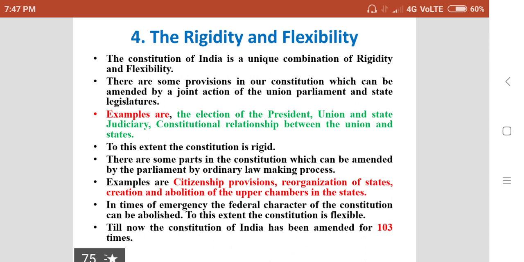In times of emergency, the federal character of the Constitution can be abolished. So, to this extent, the Constitution is flexible. Till now, the Constitution of India has been amended 103 times. So, this clearly shows how flexible the amendment procedure of the Constitution is. Because of the flexibility only, 103 times our Constitution has been amended.